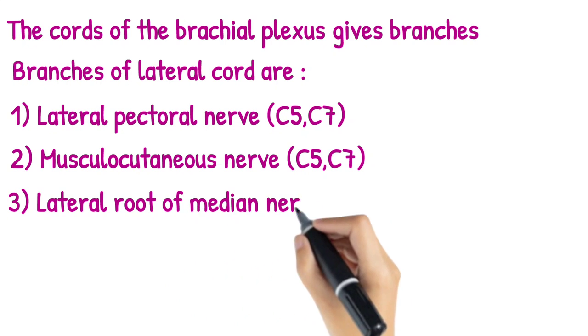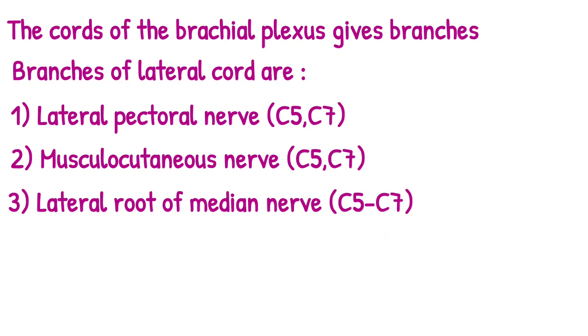Now coming to the importance of these cords. These cords of the brachial plexus, which are formed from the divisions, give the nerve supply to the muscles of the arm and the forearm. So basically they form the innervation of the forearm of our body. They are very important. So let us see what are the different branches given by these cords.